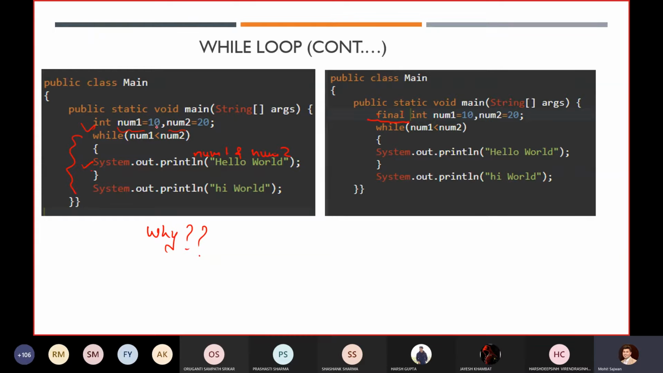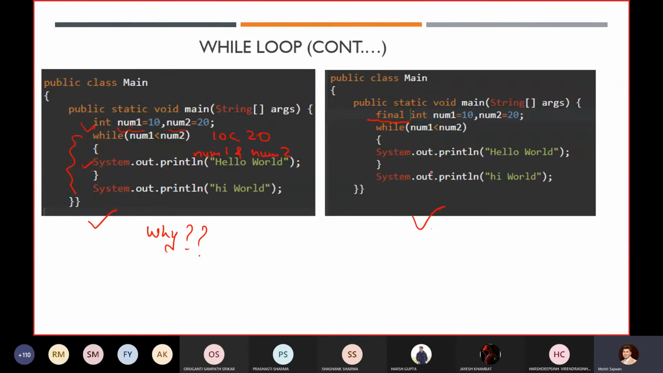Even though right now you can see 10 is less than 20, it will give us a true value every time. But our compiler will look at this code in such a way that it might be possible that you change the variable values of num1 and num2, because it is possible in Java. You can change the value at any time whenever you want. So that is why it will not give us any error in the first case. But in the second case, we will get an error.